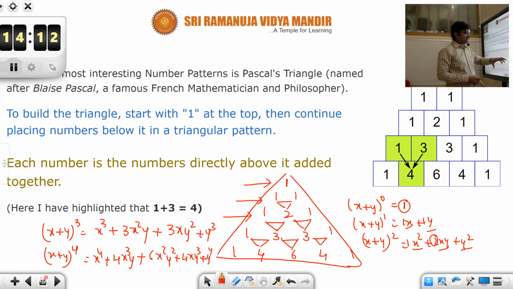So this entire set of numbers you will be dealing with in mathematical problems in your chapter on binomial theorem, in your next year. So till then try to remember what is meant by Pascal's triangle. Here each number is built from the numbers directly above it, whatever they are, add those two, then you will get the number below it.